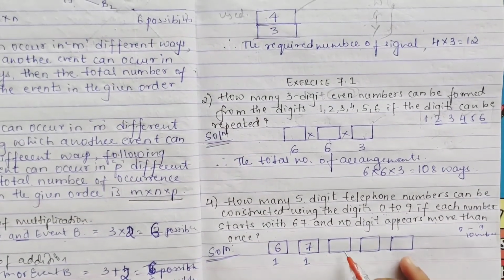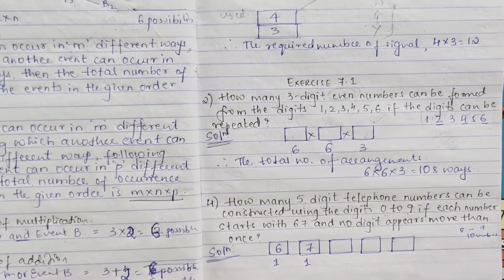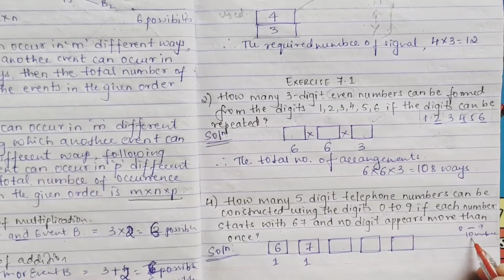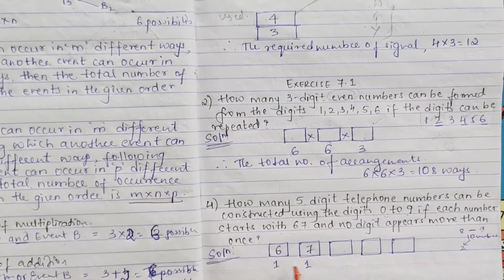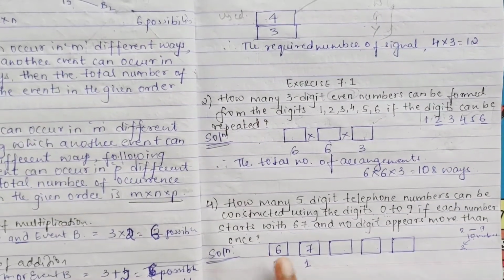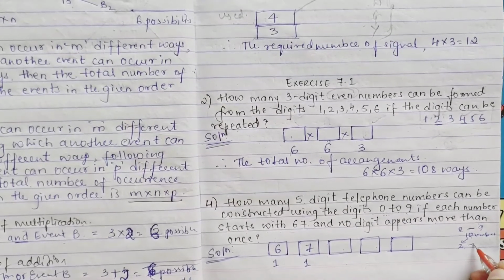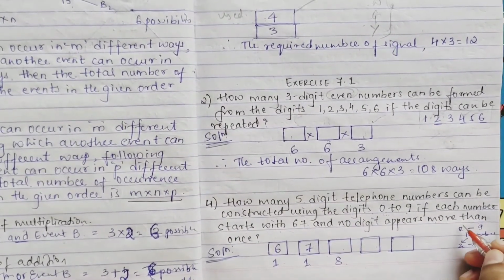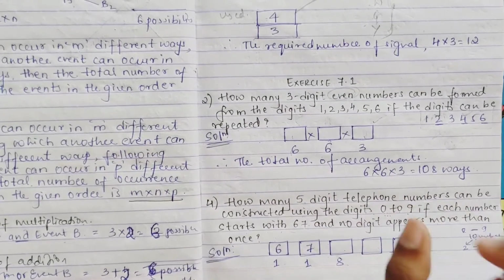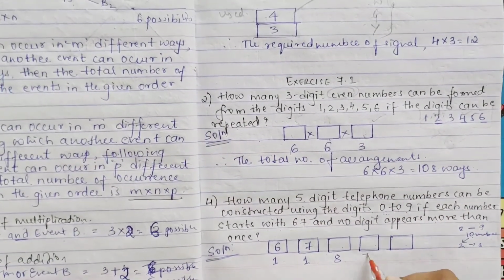Now the rest: you have your third block, your fourth block, your fifth block. In your 10 numbers, 0 to 9, 2 are already used, 67 they have used. Left is how much? 8, right? So your third block will be 8. From 10, one more number is deducted, means 3 numbers are deducted. Now left is how much? 7.